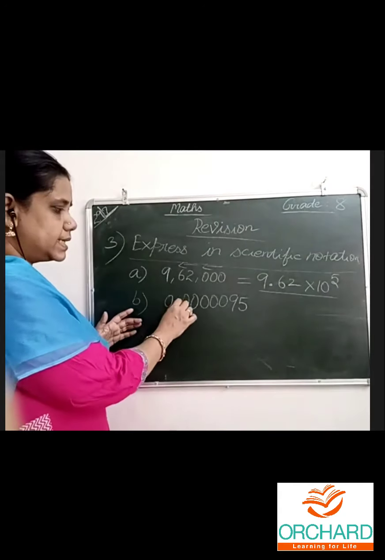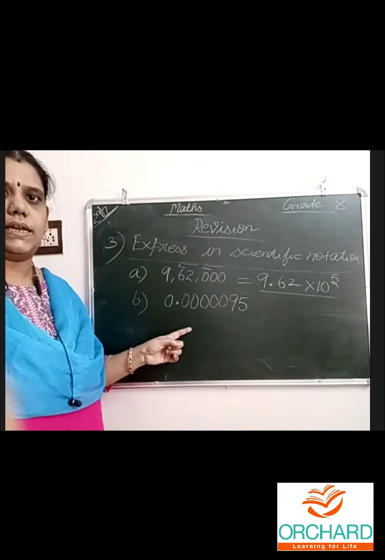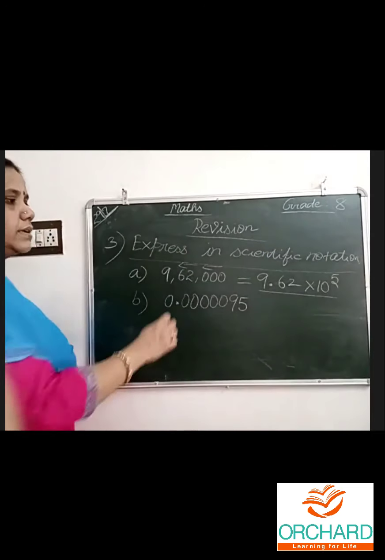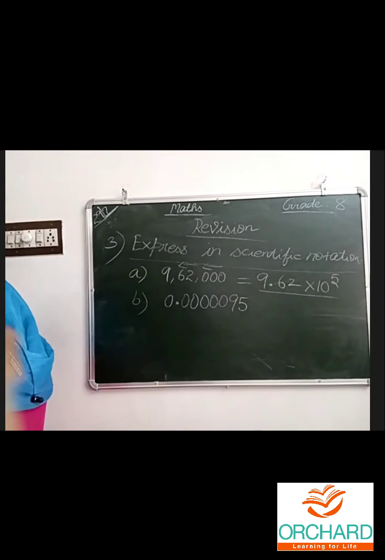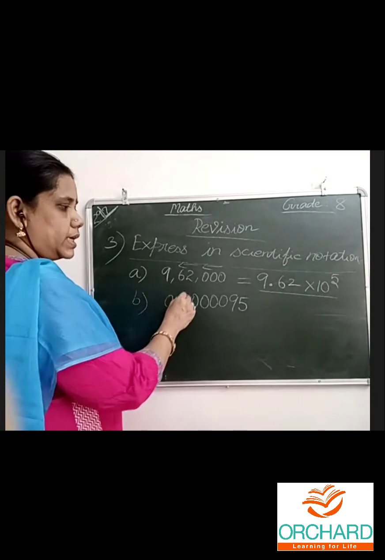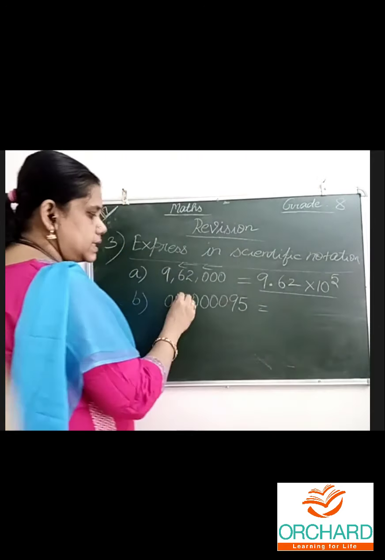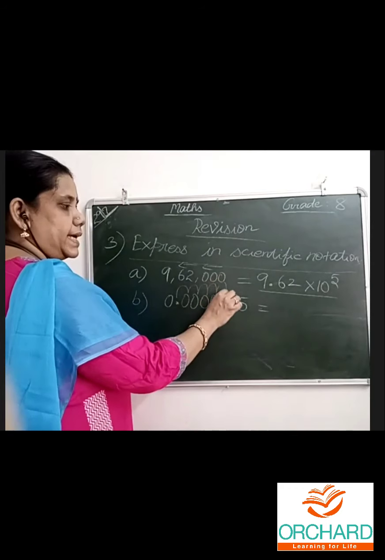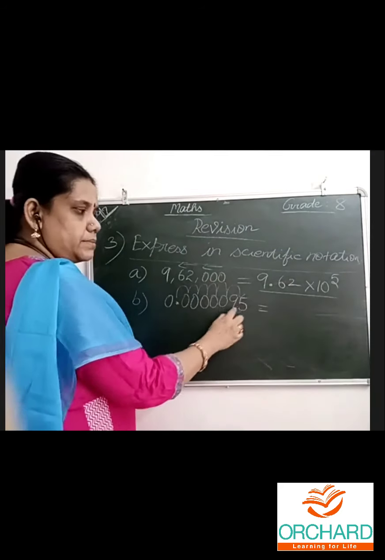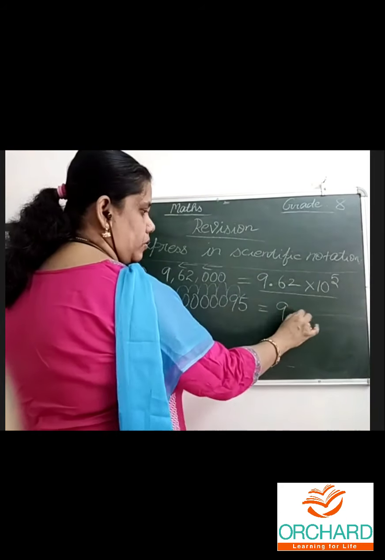Now, if the decimal point is there, what will happen? We have to write it in such a way that the point moves here and one number we must get here. So it jumps 1, 2, 3, 4, 5, 6. 6 jumps it is taking and it is coming and sitting here after the 9 point.